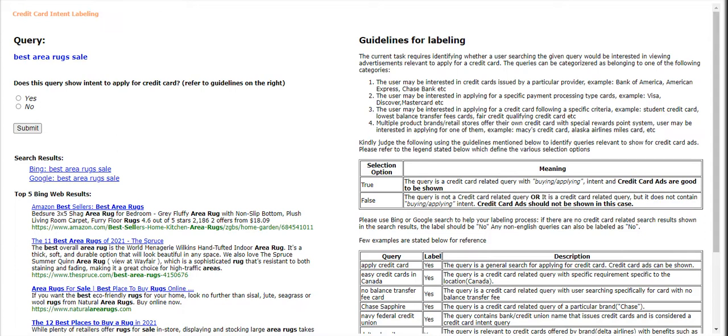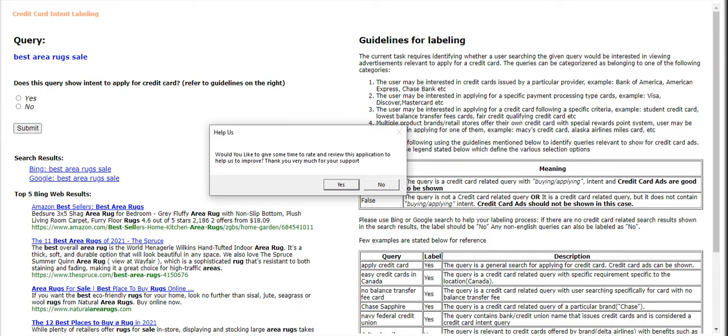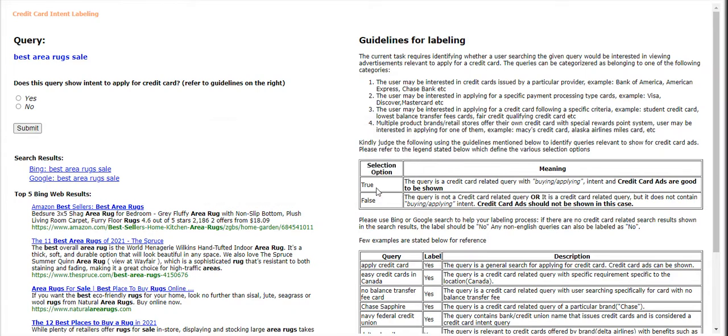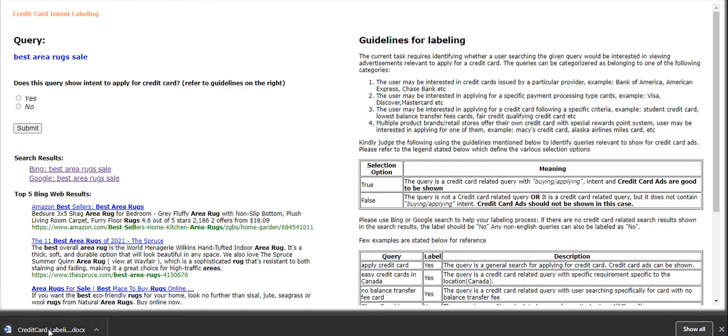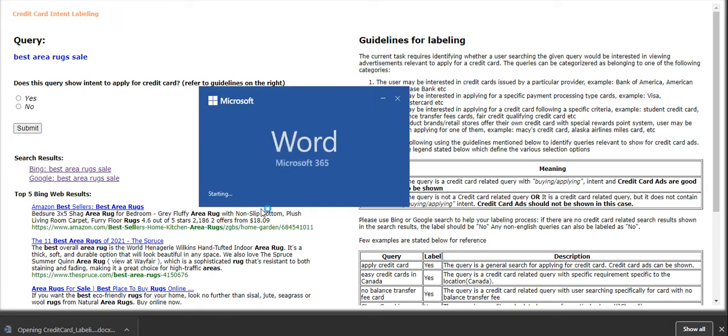So let's dive into the HIT app that I am working on for today. It is going to be, does the user want to apply for a credit card, English? This one should be easy. We just have to check the query if the user is wanting to apply or if they have an intent to apply for a credit card. Okay, so we do have a guideline. You can pull it up if you like, but this one should be really easy to work with.